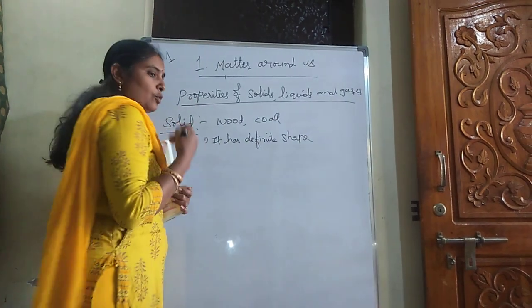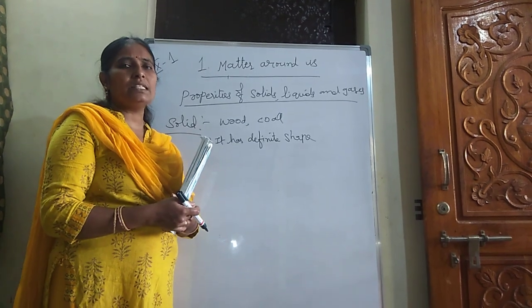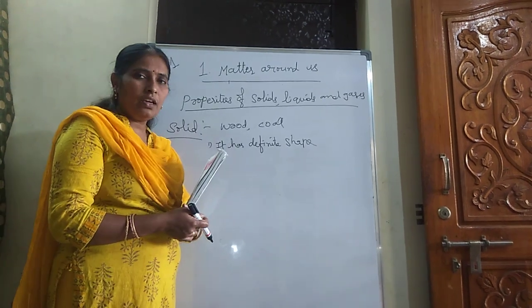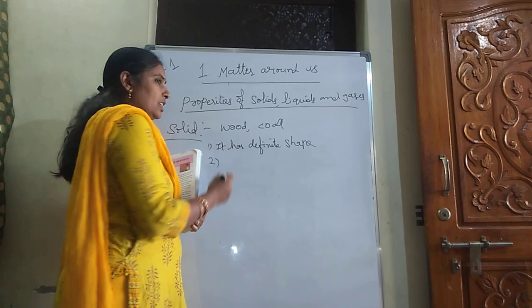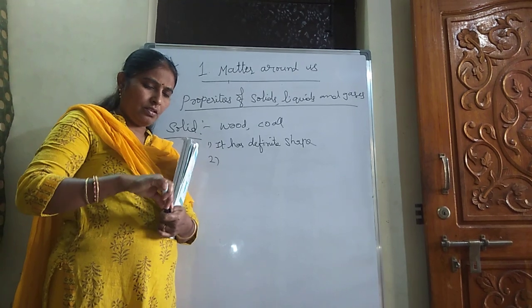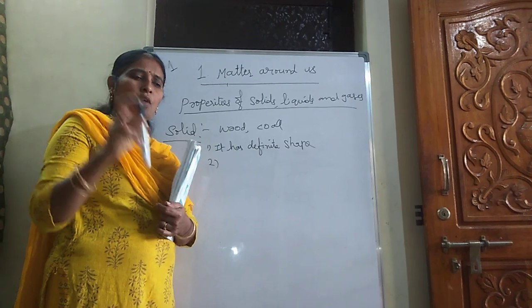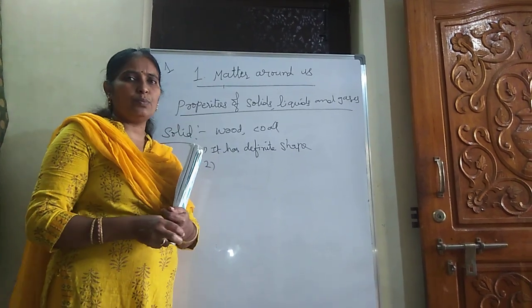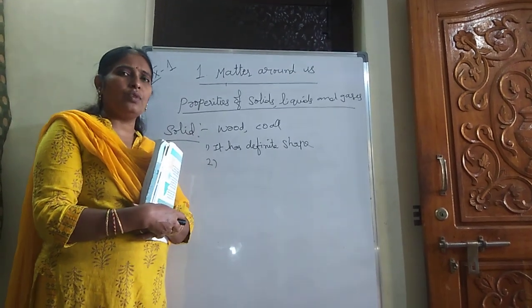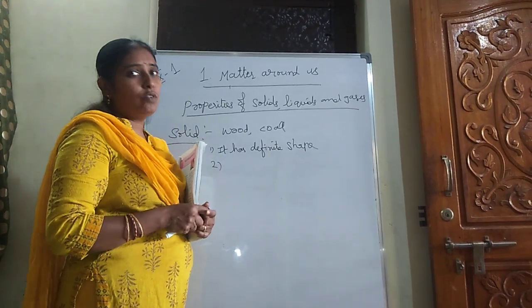Coal also: if you throw the coal on the ground, place it in your hand or on the table, whatever the place, it has a definite shape, and that is the first property of a solid. The second property of a solid is a fixed volume. When I hold a wooden piece in my hand, it occupies this much space. When you keep it in your bag, or throw it on the table, it occupies the same space. In the case of coal also, wherever the place, it occupies that much space only. So it has a definite volume also.